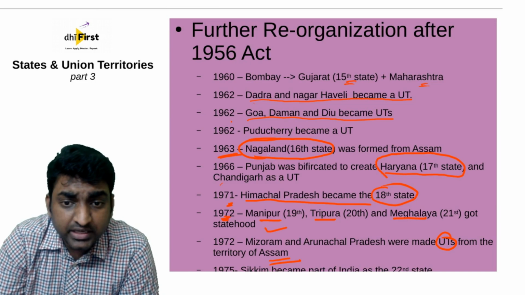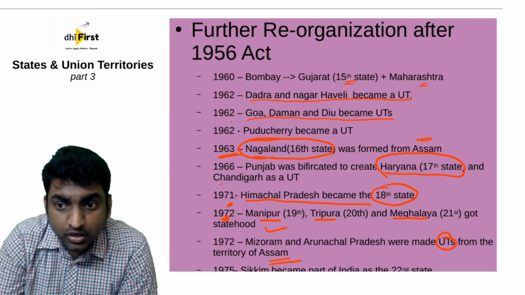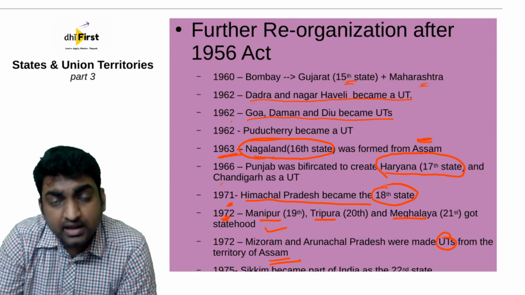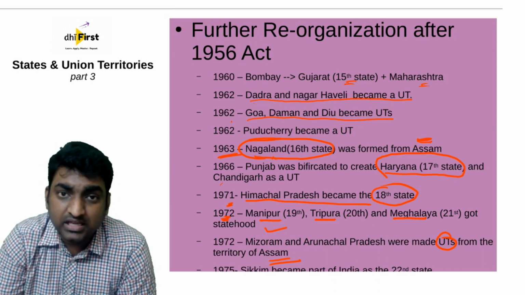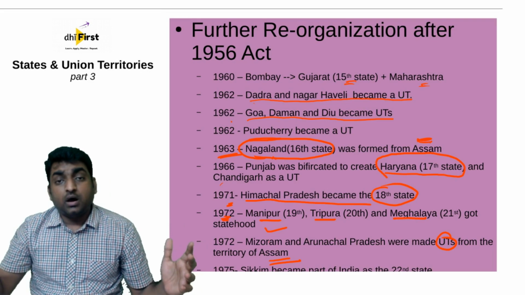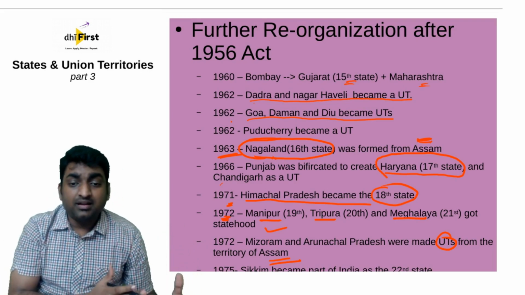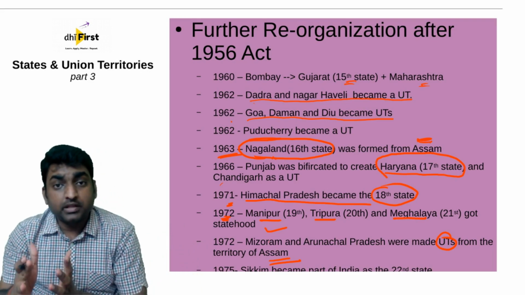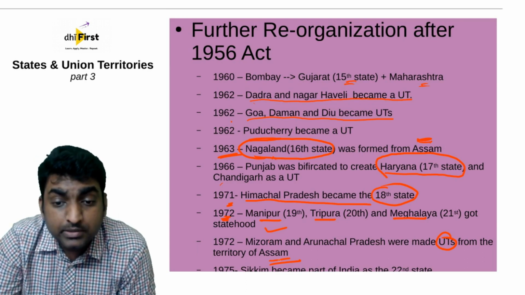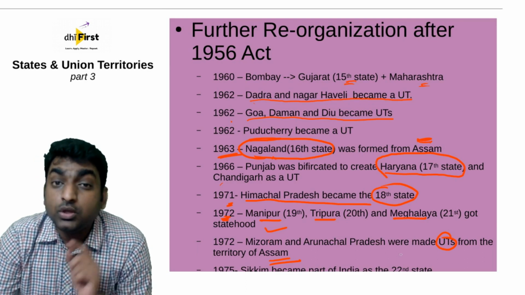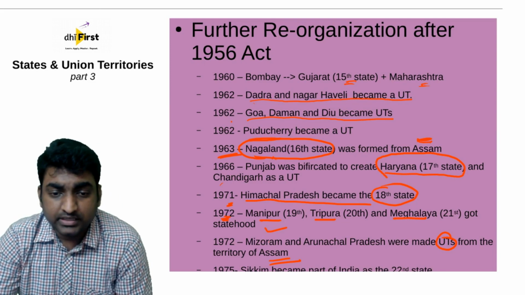In 1963, Nagaland came into being from Assam, and in 1972, Mizoram and Arunachal Pradesh came out from Assam. So Assam is a very big state, out of which Nagaland came out, and later Mizoram and Arunachal Pradesh also came out. But here, Mizoram and Arunachal Pradesh were made union territories and not states.